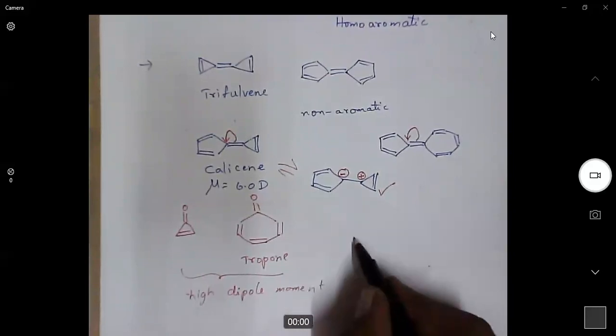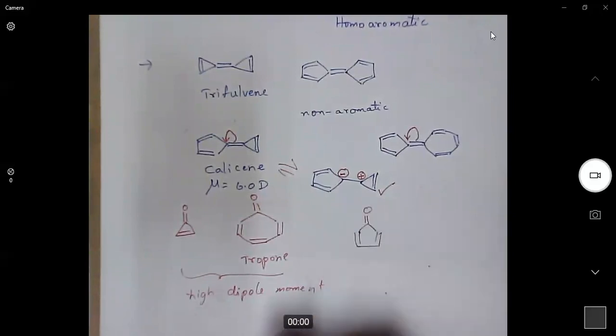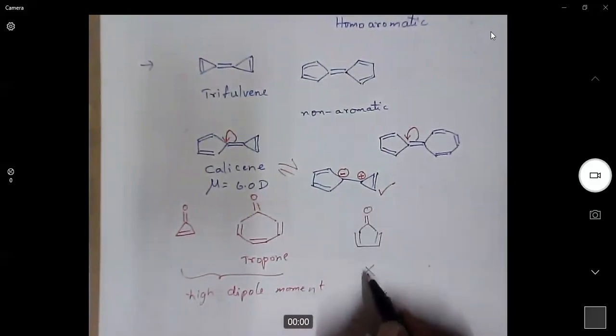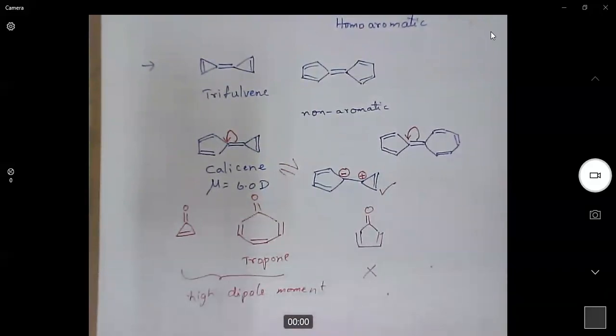You try to explain this. Whereas a 5-membered ketone does not have it. The dipole moment of this molecule is very low compared to these two. You can explain the reason. Please explain the reason similar to this.